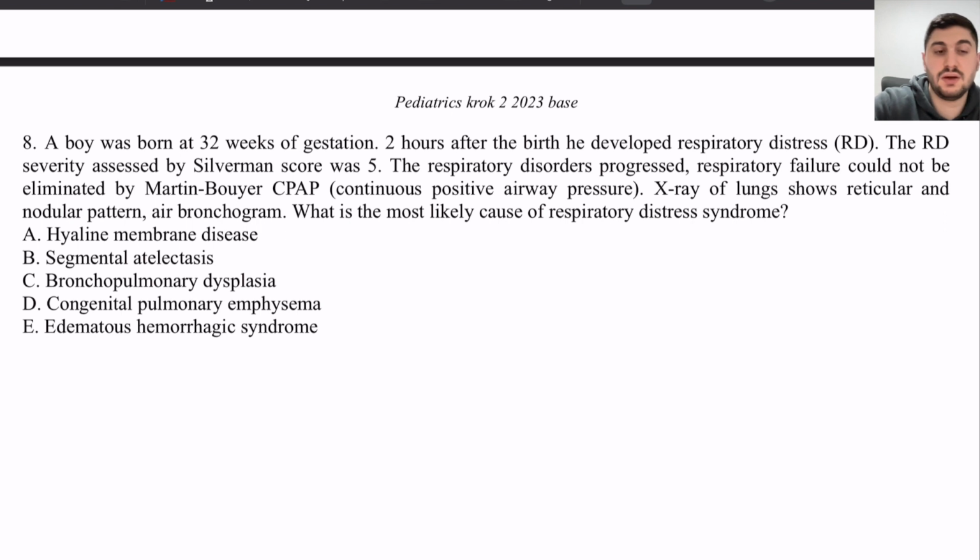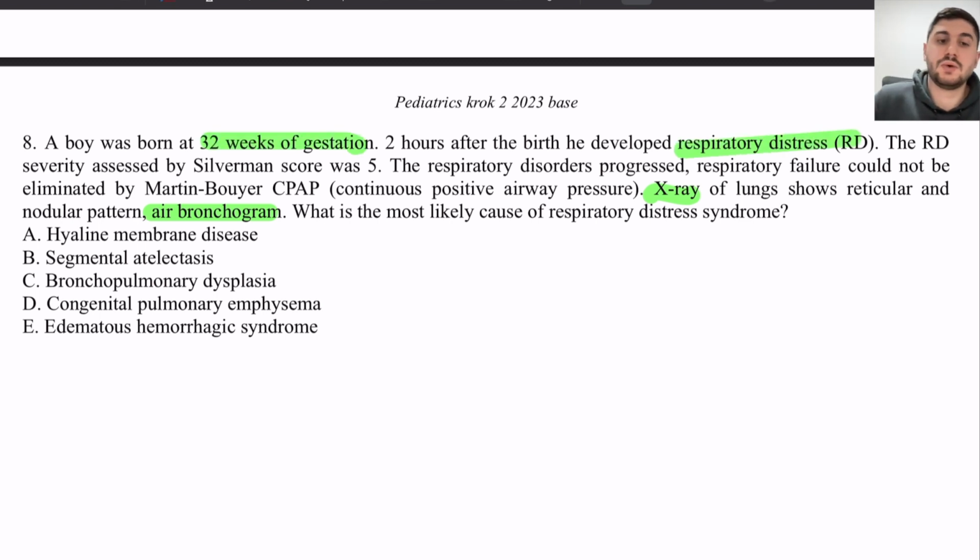A boy was born at 32 weeks of gestation. Two hours after the birth, he developed respiratory distress. Respiratory severity was assessed by the Silverman score, and respiratory disorders progressed. Respiratory failure could not be eliminated by CPAP, continuous positive airway pressure. X-ray of the lung shows a reticular and nodular pattern, ground glass. What is the most likely cause of respiratory distress syndrome?